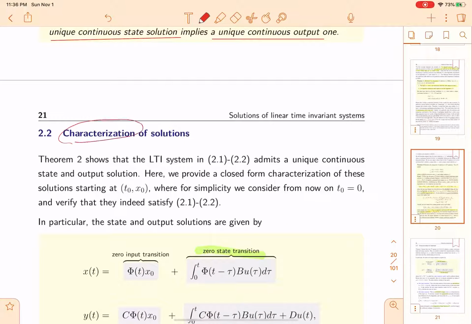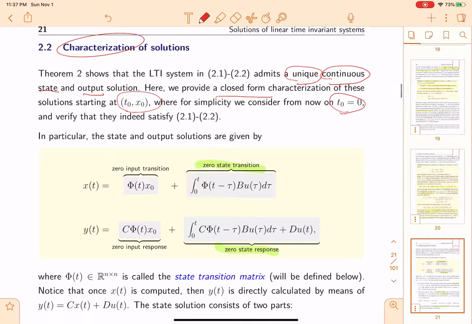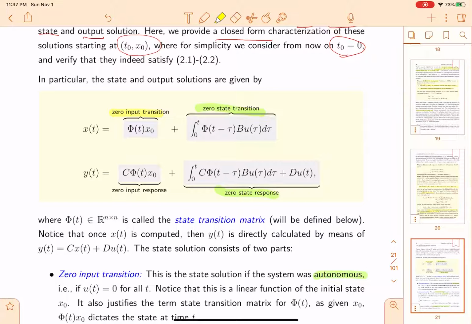Characterization of solutions. Theorem 2 shows that a linear time invariant system admits a unique continuous state and output solution. Here we provide a closed form characterization using our initial conditions, and let t naught become 0 for simplicity. In particular, the state and output solutions are given by the zero input transition, which we denote as phi, and the zero state transition. And this is for the state. The output will be the zero input response and zero state response.